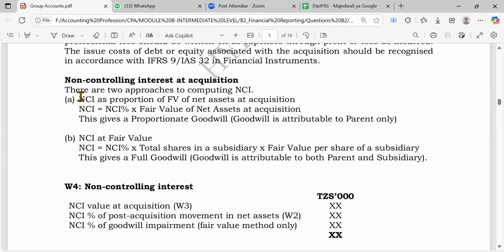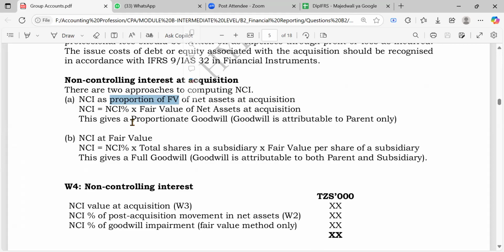When this NCI is measured as the proportion of fair value of net assets, know that the goodwill obtained is only related to the parent. Maybe as a parent, you are owning 60%, and the non-controlling interest owns 40%. So if you take the proportionate method, that goodwill will only be related to the parent. It would have nothing to do with the non-controlling interest.